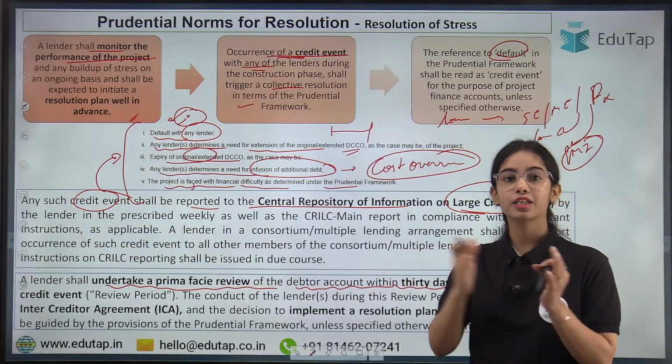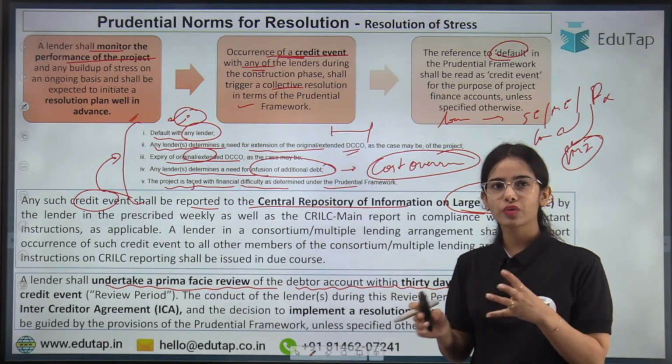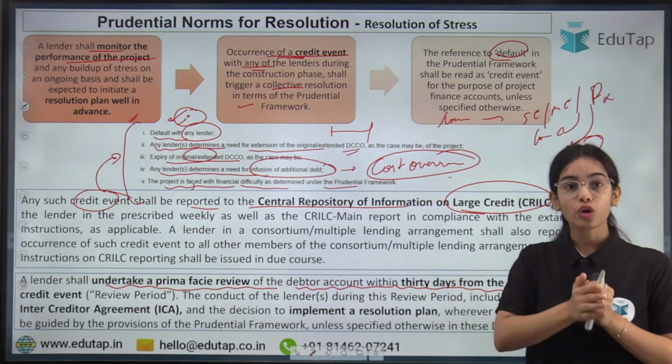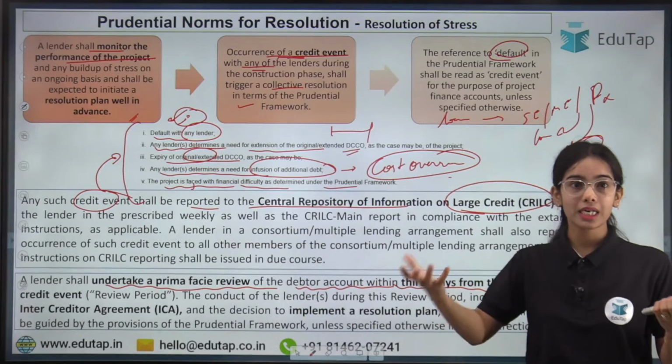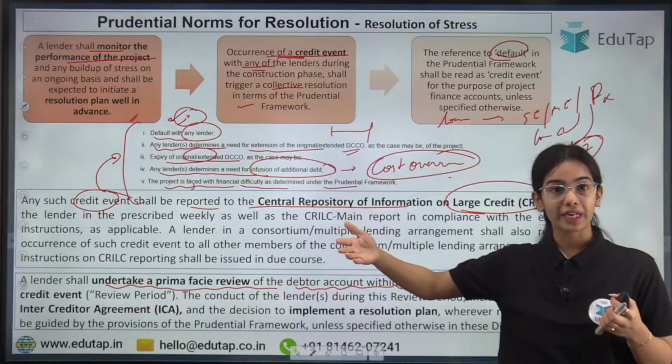So this is considered the review period, to see whether the stress is coming or not, or the cost overrun, because in construction projects cost overrun happens. How much is the cost overrun? Is it very big? Is it really problematic or not? If a delay has happened, is it really problematic or not?